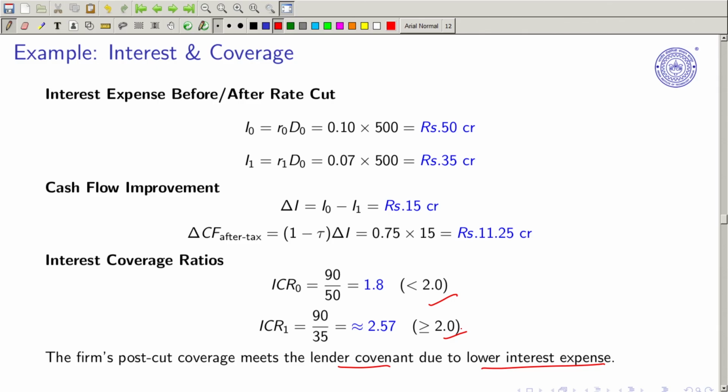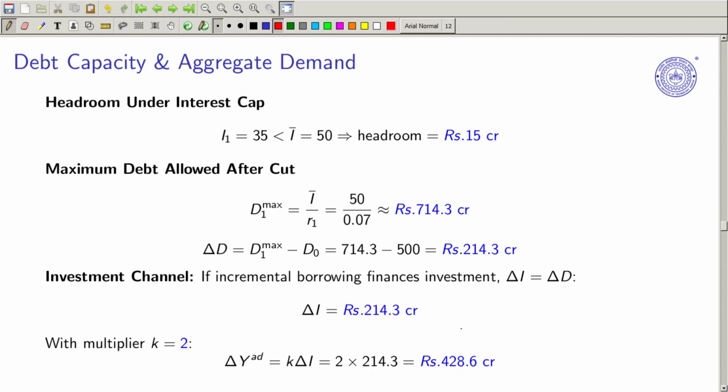Now if I have to think about the headroom, the headroom for the firm is how much? Rupees 15 crore, right. Maximum debt allowed: 50 upon 0.07, so it is coming out to be 714. So how much is the debt change? Debt change is around 214.3. Because of the lower rate of interest, the firm is able to borrow 214.3 crore more. This is what we call the liquidity effect from the monetary policy angle.